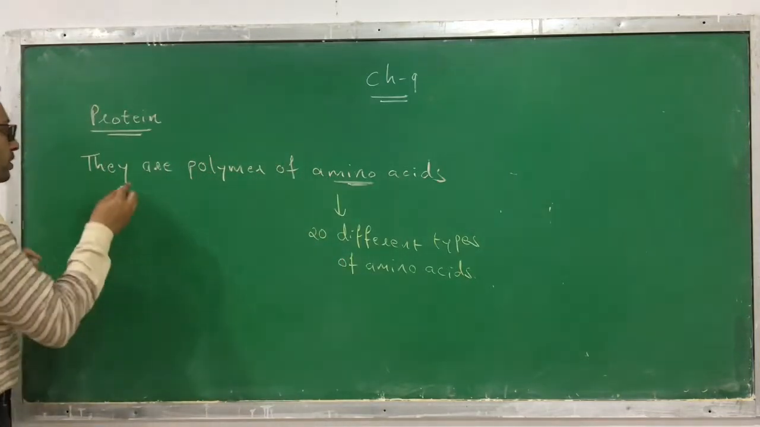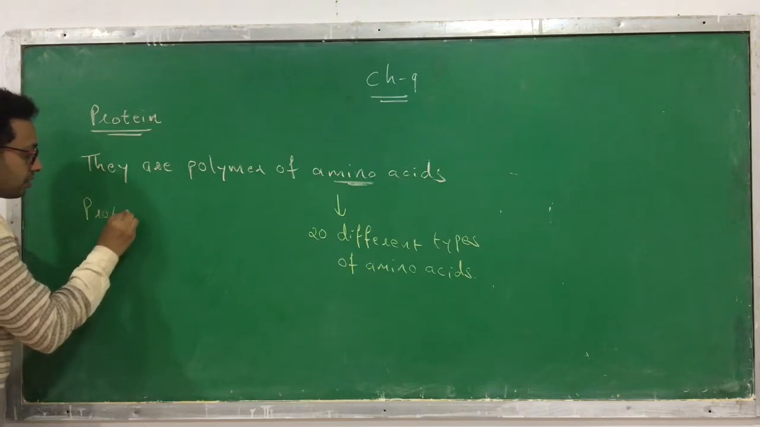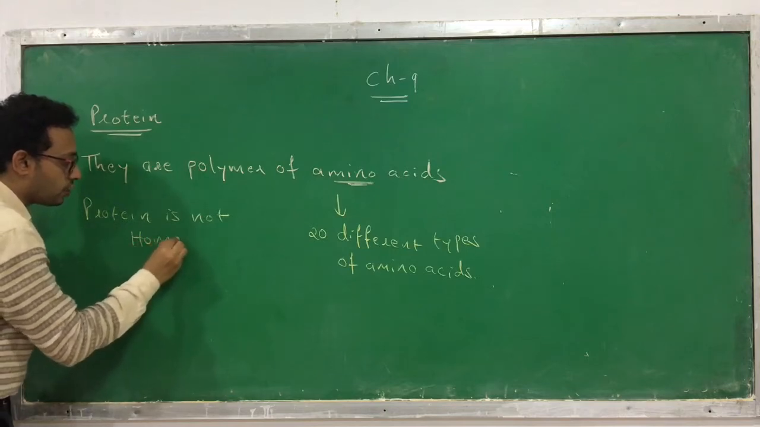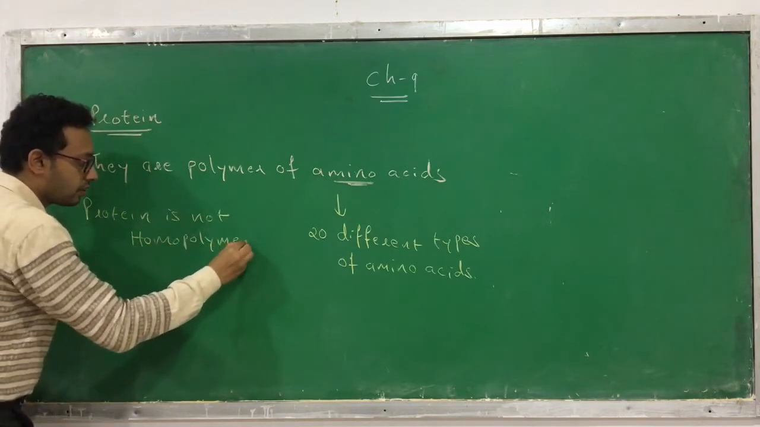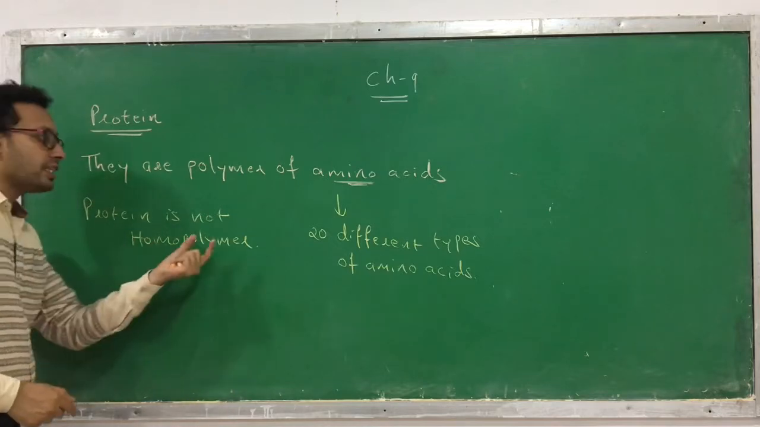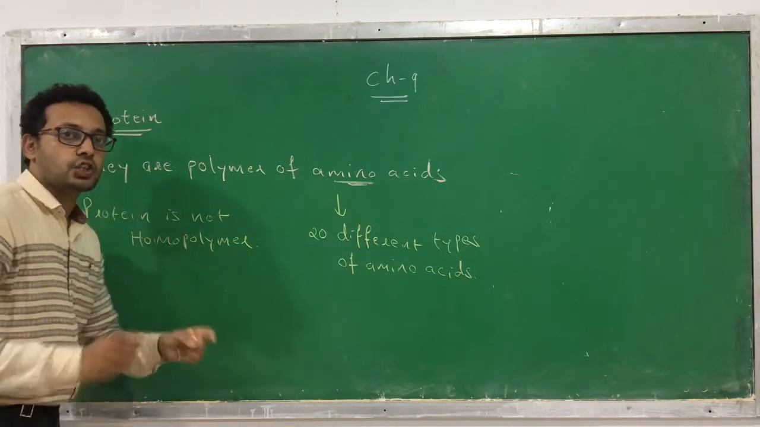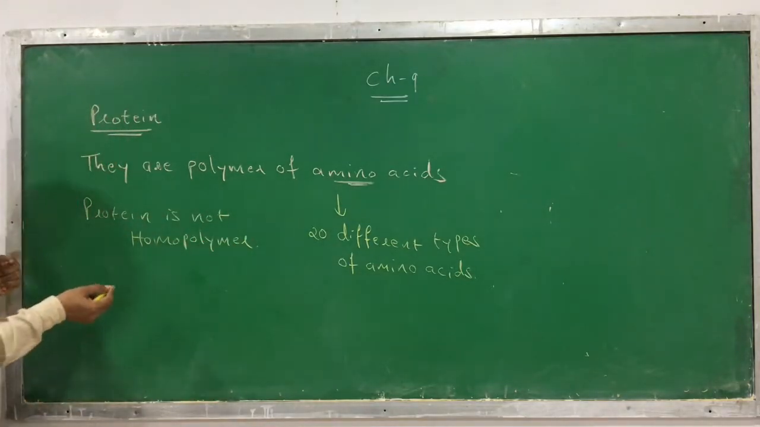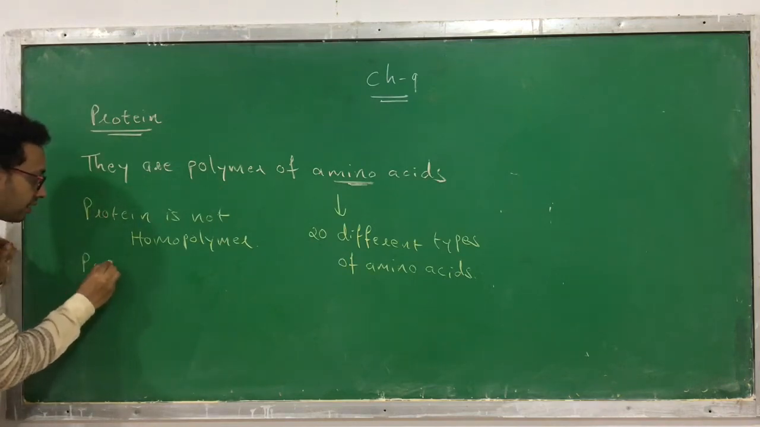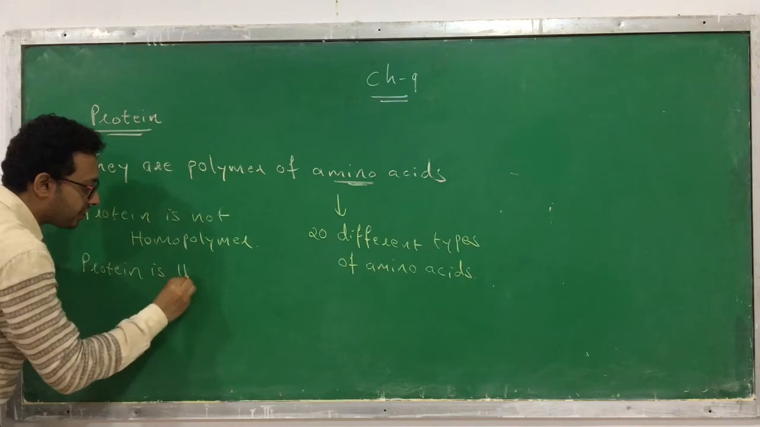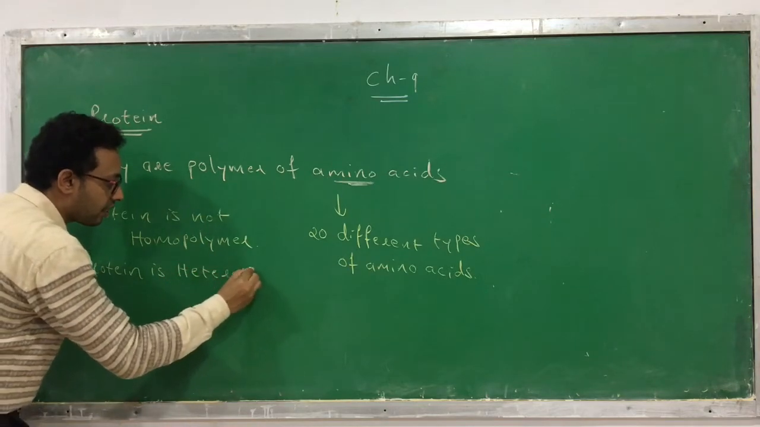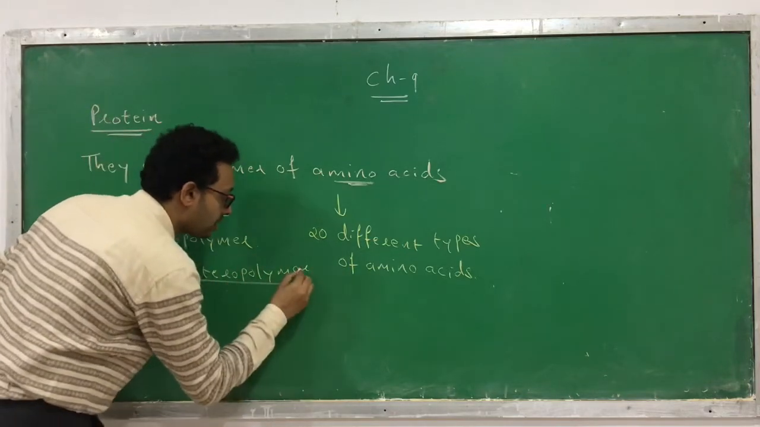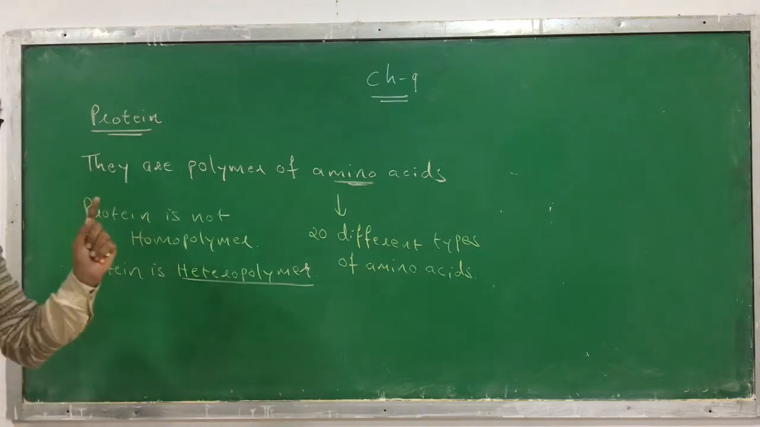So protein is not a homopolymer. Homo means same. The units present in it, that means the amino acids, are not all the same. That's why it is not a homopolymer. But they are different, and as they are different, protein is a heteropolymer. So remember, protein is a heteropolymer. This is the nature of protein.